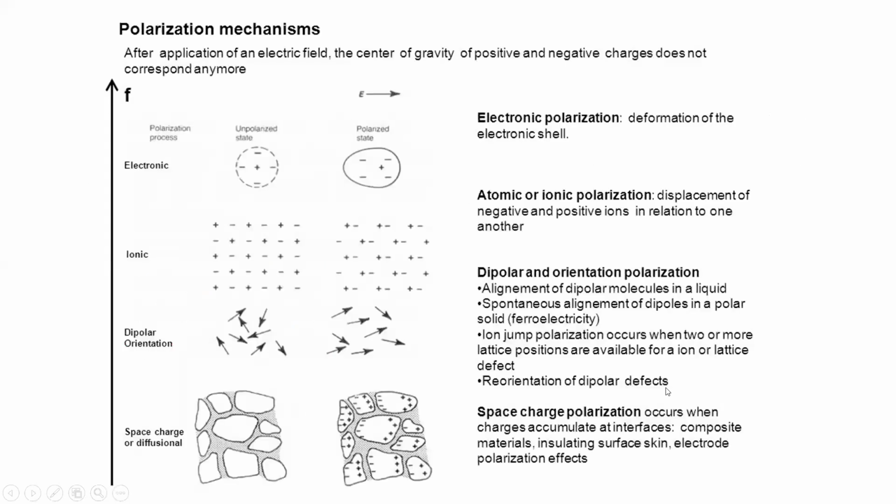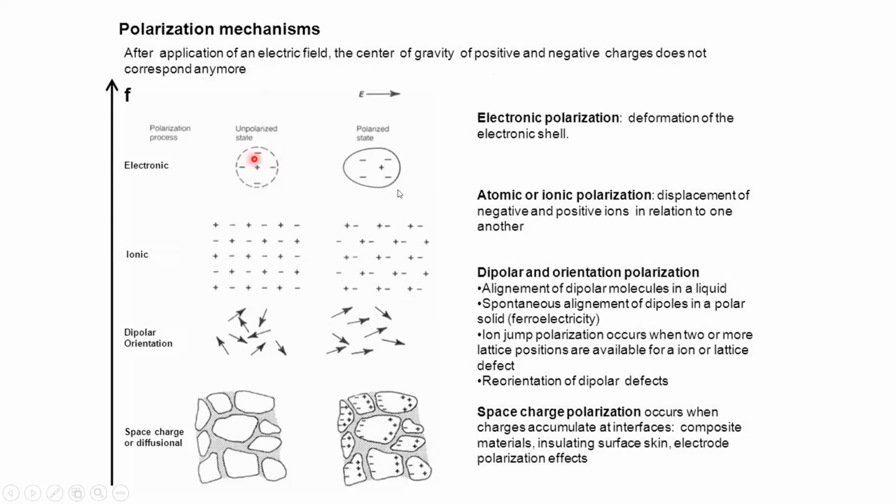So let us discuss in detail the macroscopic polarization and the different mechanisms. After application of the electric field, the centers of gravity of the positive and negative charges no longer correspond. In non-polar molecules the center of gravity of the positive and negative charges is at the same place. In polar molecules, the center of gravity is shifted. The positive charge and negative charge are shifted. This is actually the electronic polarization phenomenon.